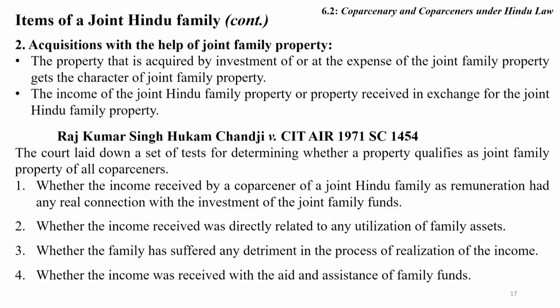The property which is created by any family member has a real connection with the investment of joint Hindu family fund or not. Whether the income received was directly related to any utilization of joint family assets, whether the family has suffered any detriment in the process of realization of income, whether the income was received with the aid and assistance of joint Hindu family fund.